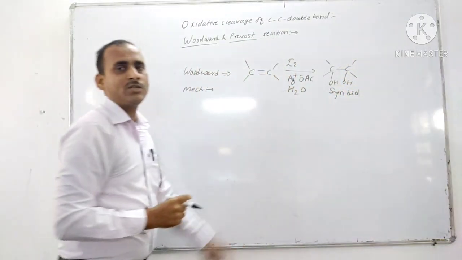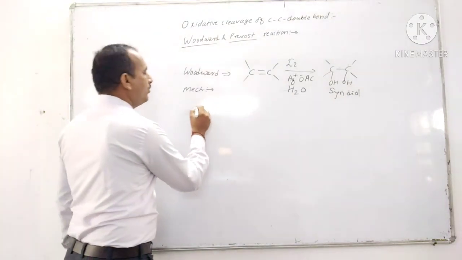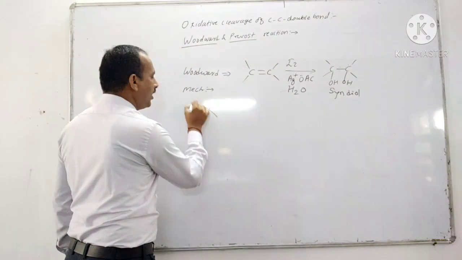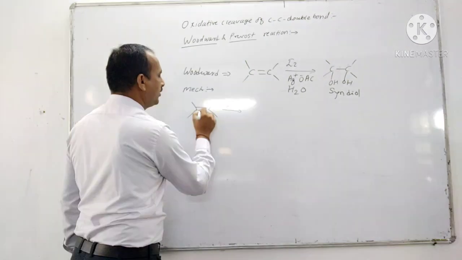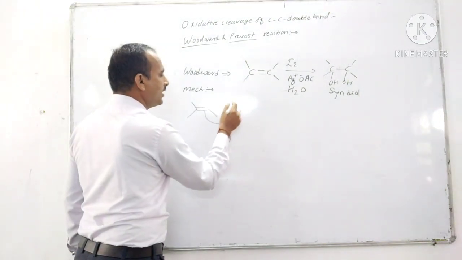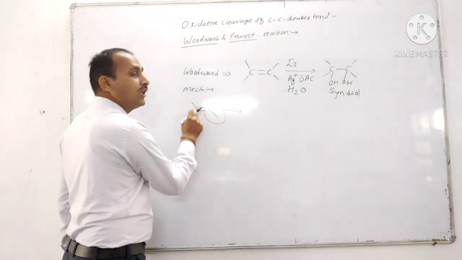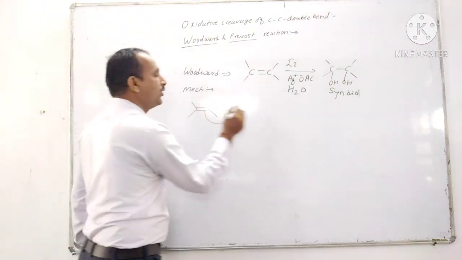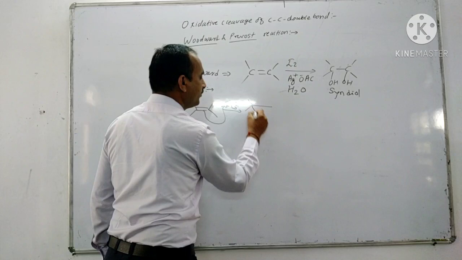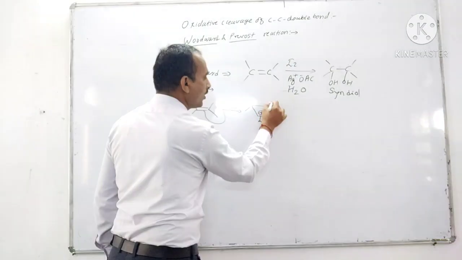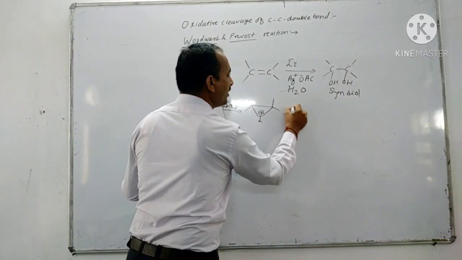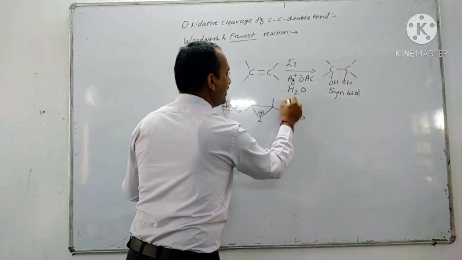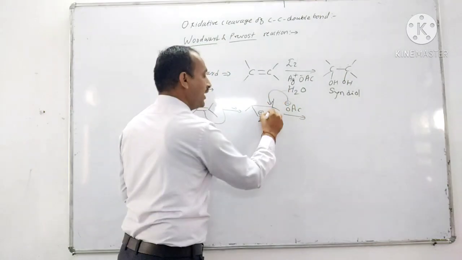Now let's see the mechanism of these reactions. Now again the alkene attacks iodine, I minus, again the lone pair attacks the other carbon, carbocation, to form the iodonium ion. Okay, and on this iodonium ion, silver acetate attacks from the opposite side.